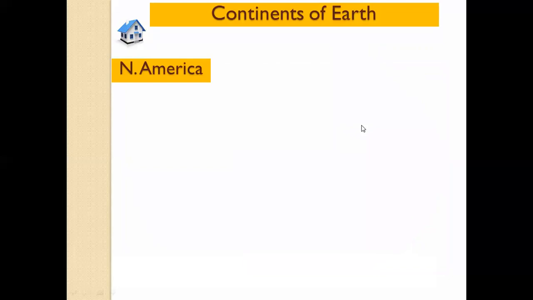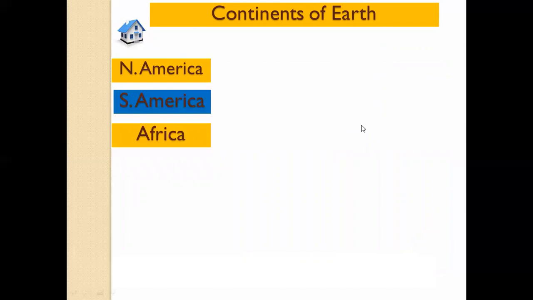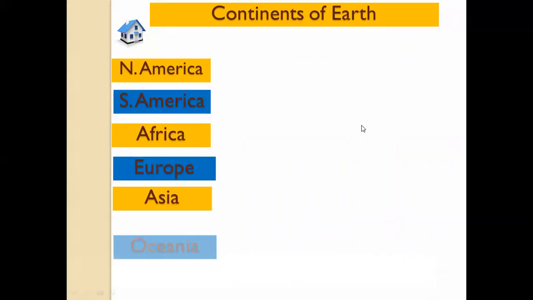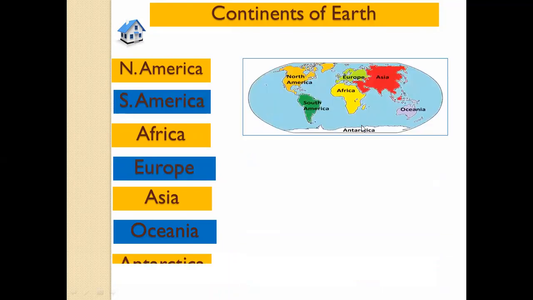Continents of Earth. So now we are going to see how many continents there are in the world. North America, South America, Africa, Europe, Asia, Oceania and Antarctica. You can see here where Africa is, where Europe is, where Asia is, where North America is, South America, Antarctica.